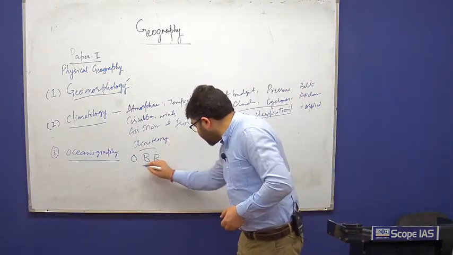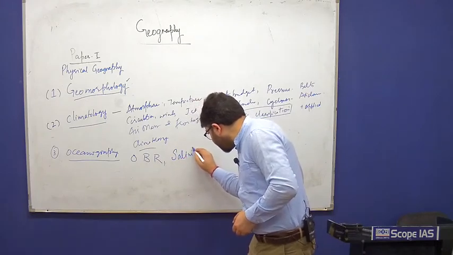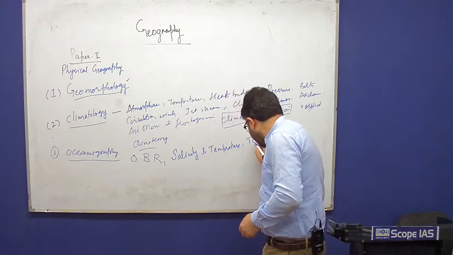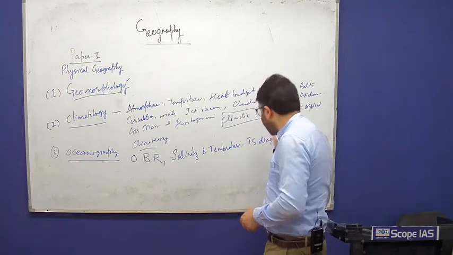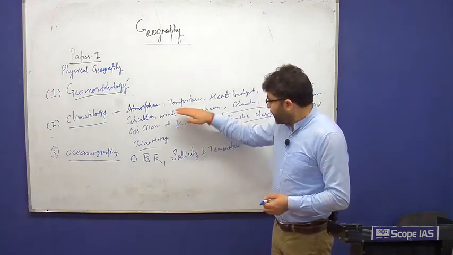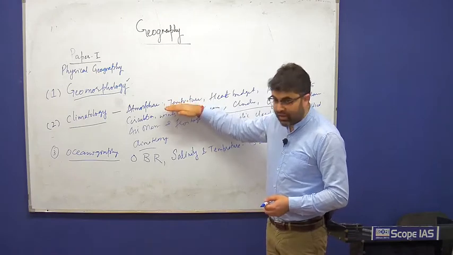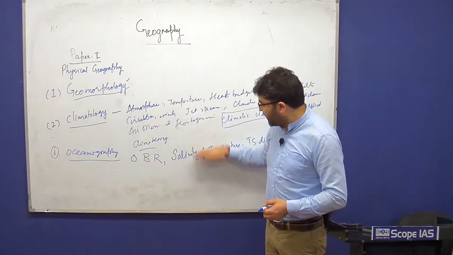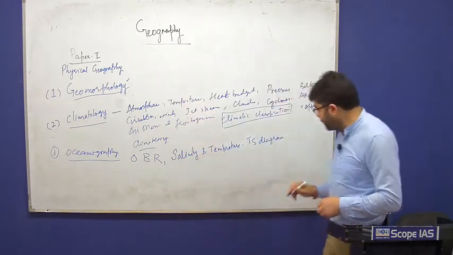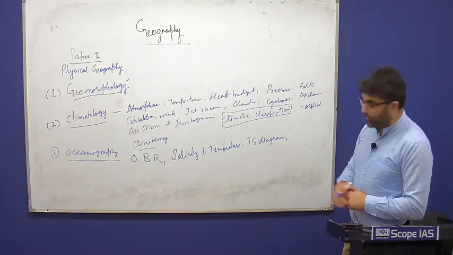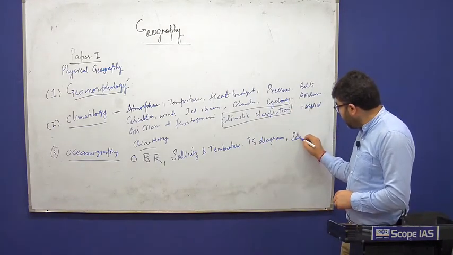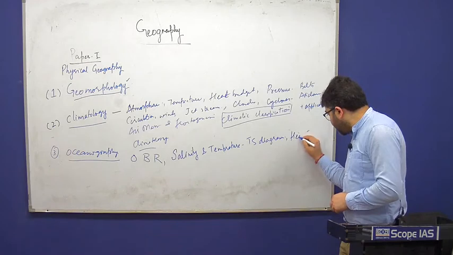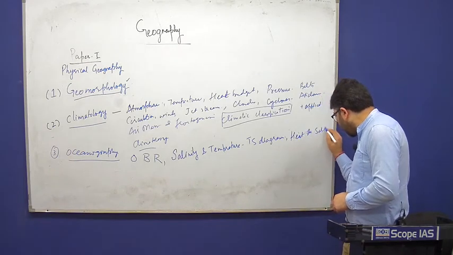Then the next aspect of this is ocean salinity and ocean temperature, including the TS diagram. So, if you understand temperature in climatology, you can also understand temperature distribution on the surface of the ocean, and there are some common points that we have to discuss in oceanography. Apart from the two, a little more challenging topic here is salinity, or what is called the heat and salt budget,